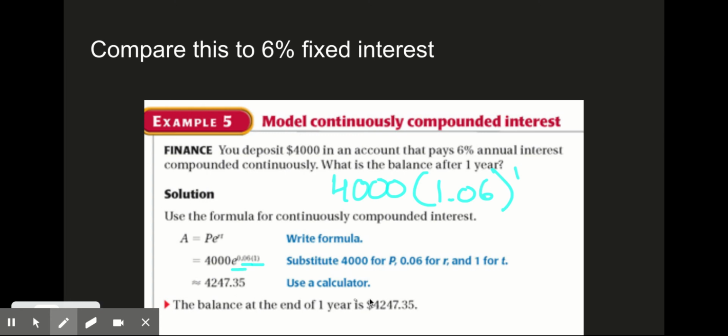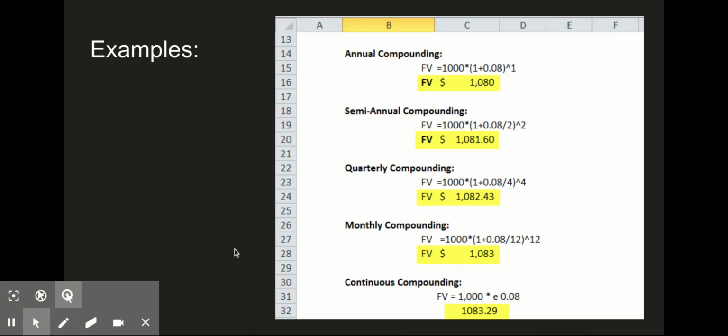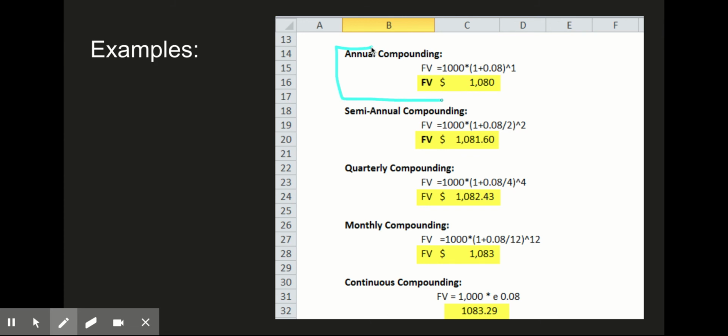Gonna wind up with slightly more money. And again, we've talked about this before. Sometimes it'll seem so minuscule. Like, look at this. If it's just $1,000, the difference between annual compounding, right, and monthly, you go, oh, I made an extra $3 monthly. And if it was continuous, I made what, an extra 29 cents, Mr. Card? Who cares? Well, you care if instead of 1,000, that's a million.